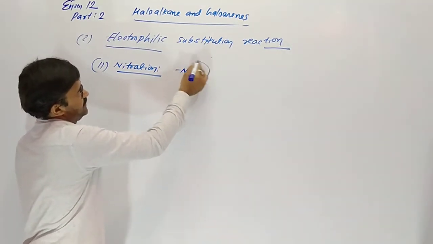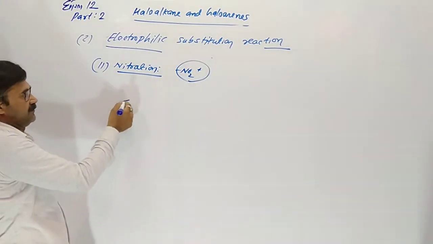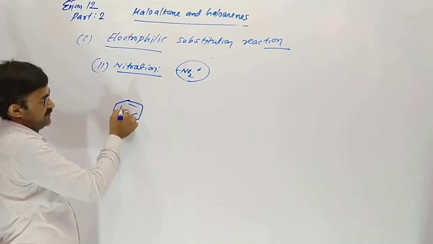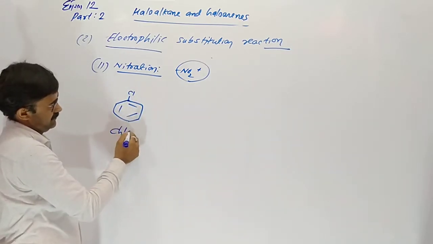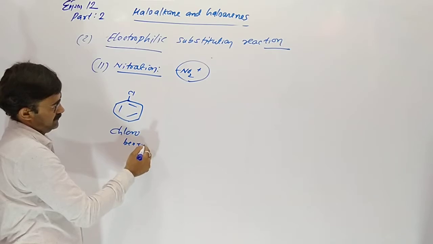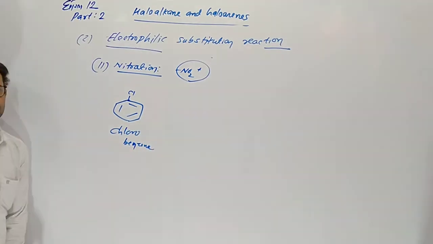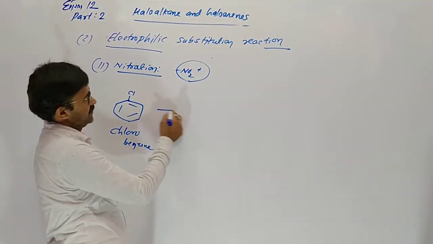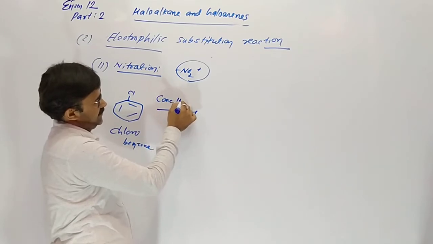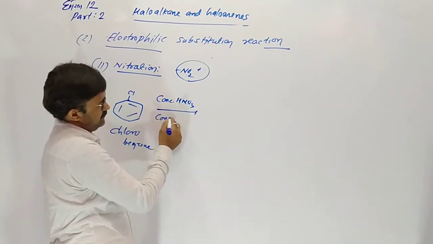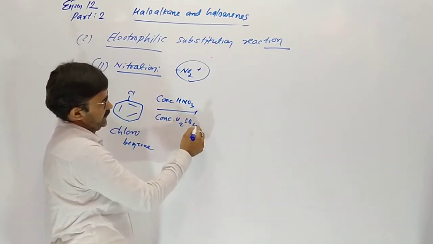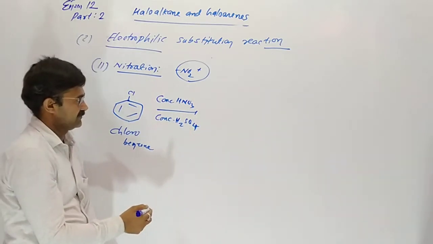Nitration means the addition of NO2 plus group. In chlorobenzene, concentrated HNO3 and concentrated sulfuric acid we are using.